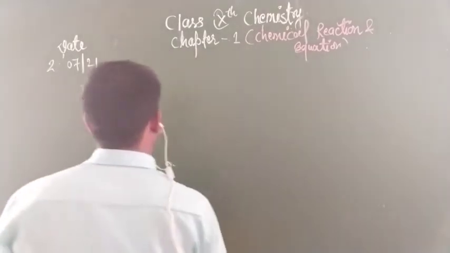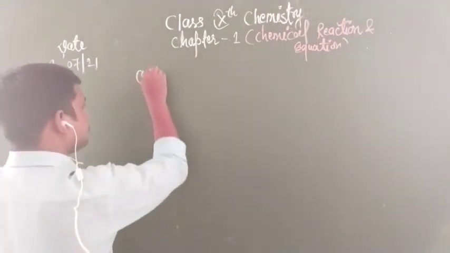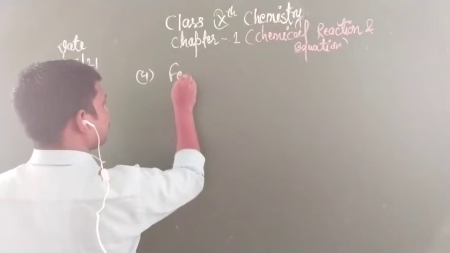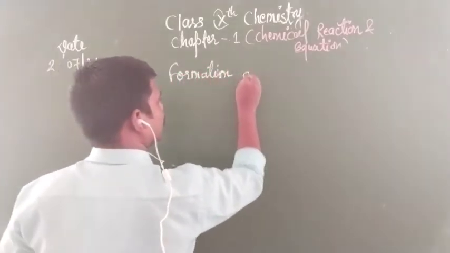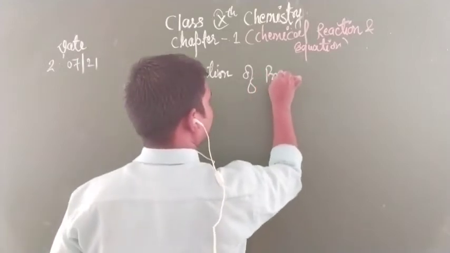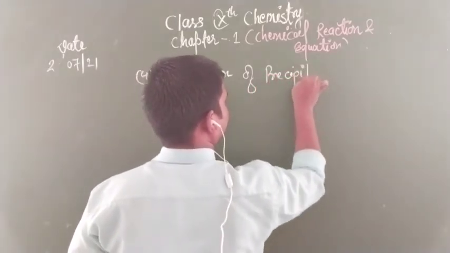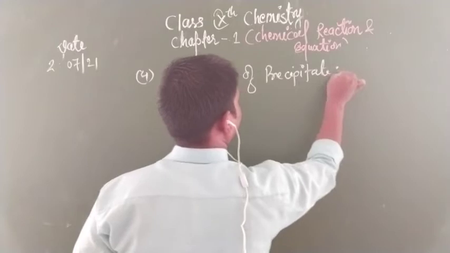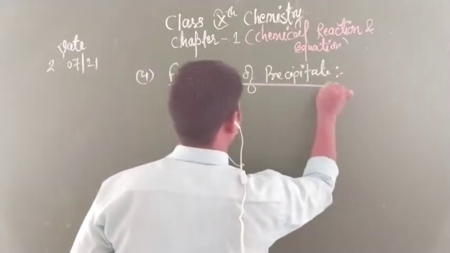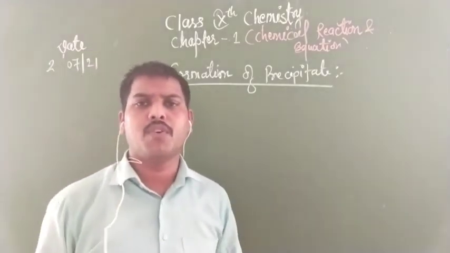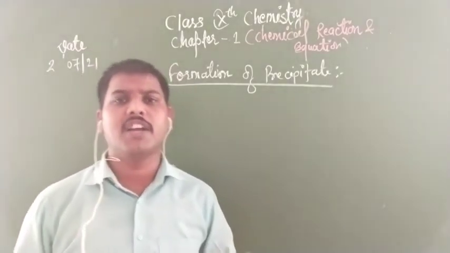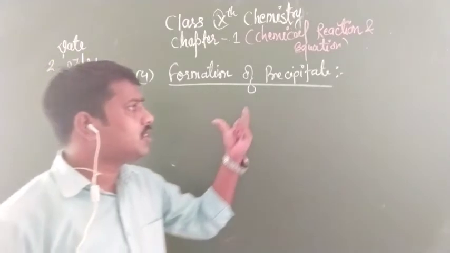Now the fourth one is the formation of precipitate. Formation of precipitate. So children, first of all, I think you all are thinking about, sir, what do you understand